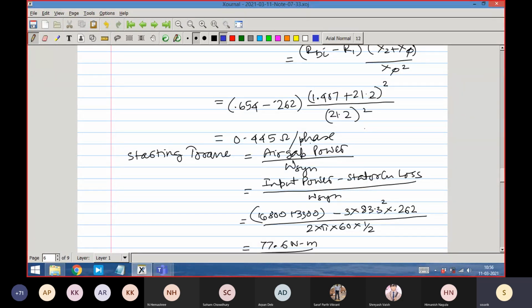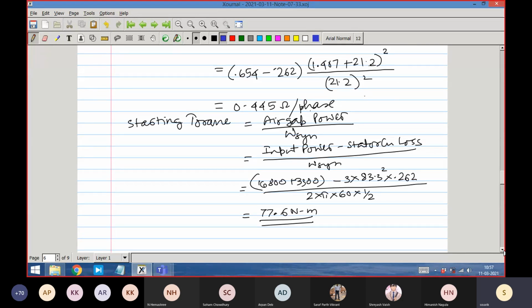83.3 ampere is the starting current, whereas the machine's rated load current is 19. Still, the machine is not so bad. It is about 4.5 times. In some machines it even goes to 7 times, which is the problem. So 83.3 ampere squared into 0.262, which is the measured stator resistance, and this is a 4-pole machine, so synchronous speed is 2 pi into 60 into half. With that we calculate the starting torque of the machine, that is 77.6 Newton meter. If you have any question or comment, please ask me.